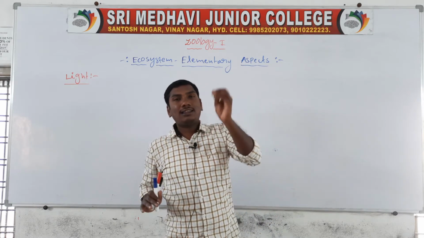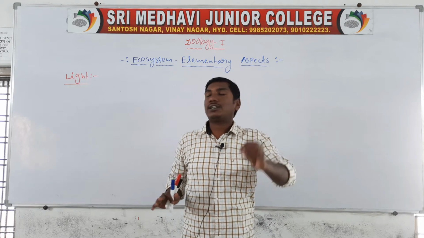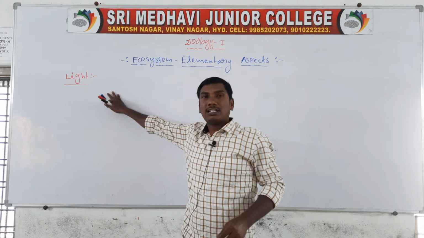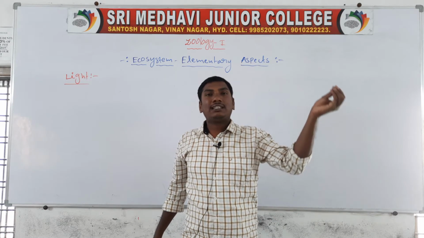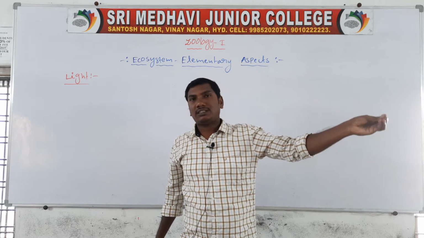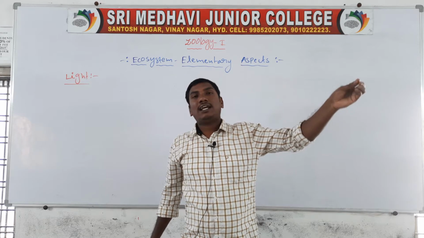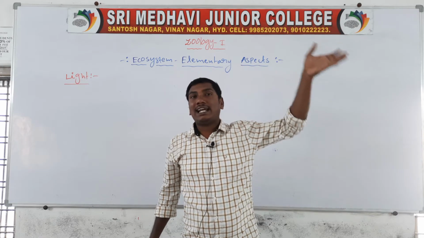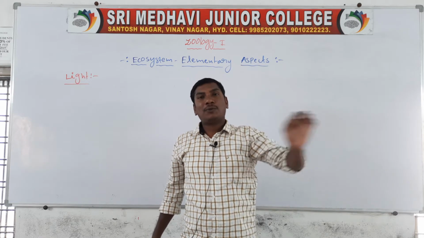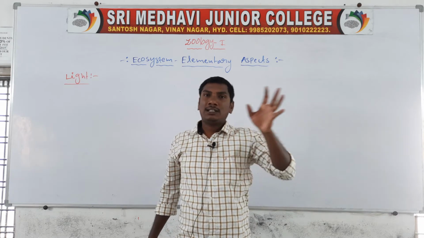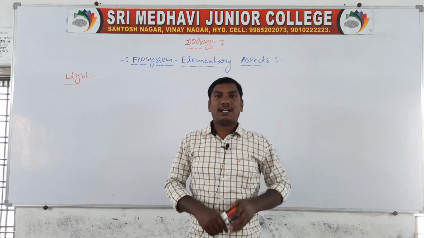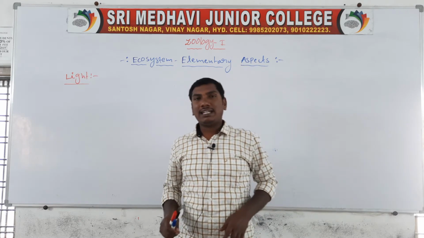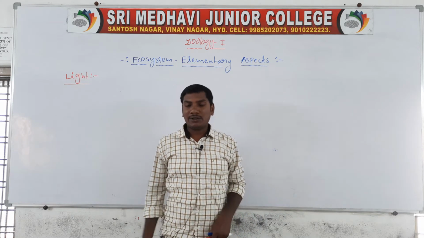For all living things, light is a very important aspect, because in the first step the autotrophs, the plants, prepare their own food through photosynthesis. Light majorly affects this process. When light is present, photosynthesis occurs and the plants grow. The herbivores depend on the plants. So light is a very important aspect of the ecosystem.